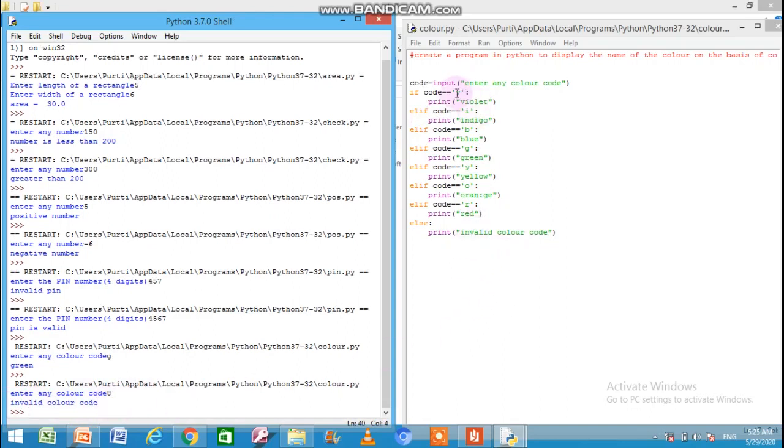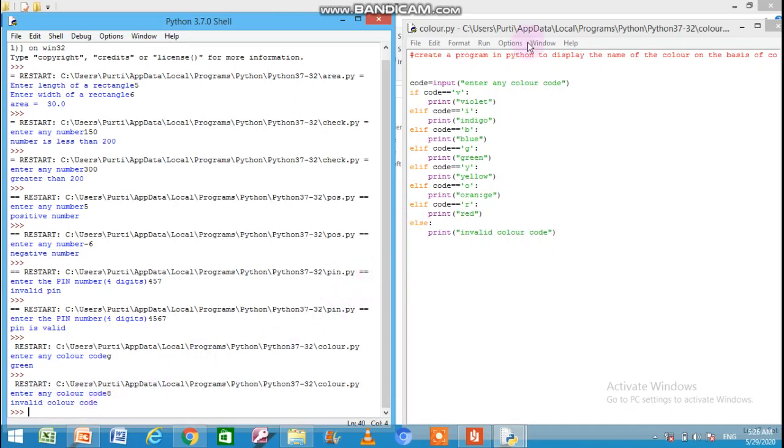Why? Because 8 is nowhere matched with any of the conditions, which means no condition becomes true. So when no condition becomes true, it jumps to the else part and the message which is given there, invalid color code, is printed by Python onto the output screen.